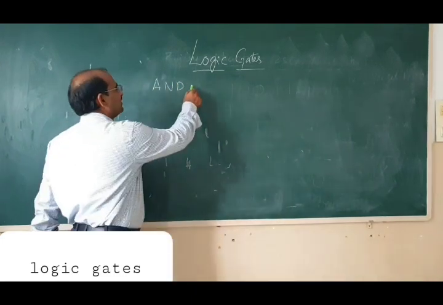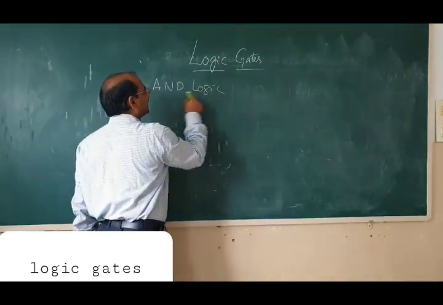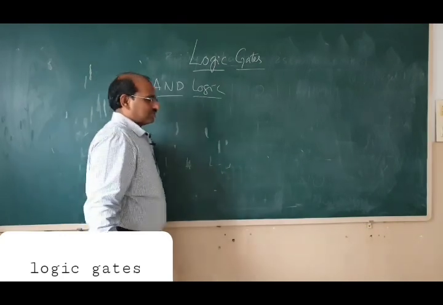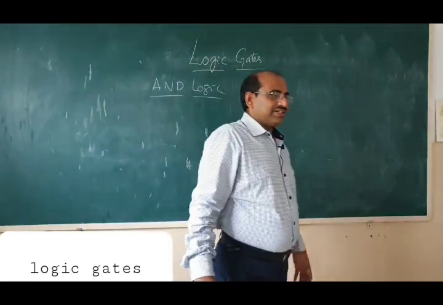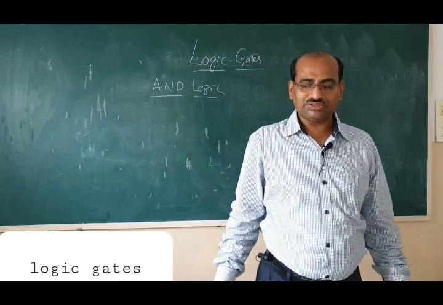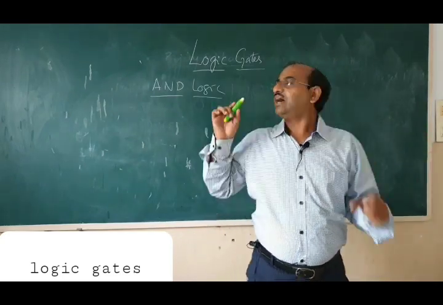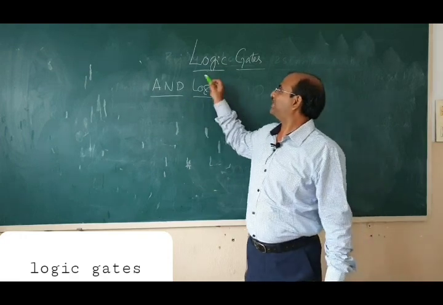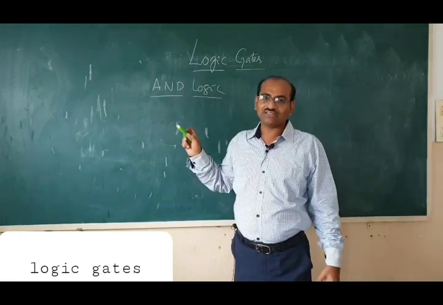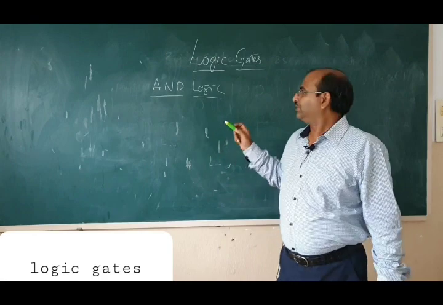So the first one is AND logic. Please write it in capital letters, AND logic. The AND logic gate is an electronic circuit which operates on AND logic. It operates according to AND. What is AND? We will see.